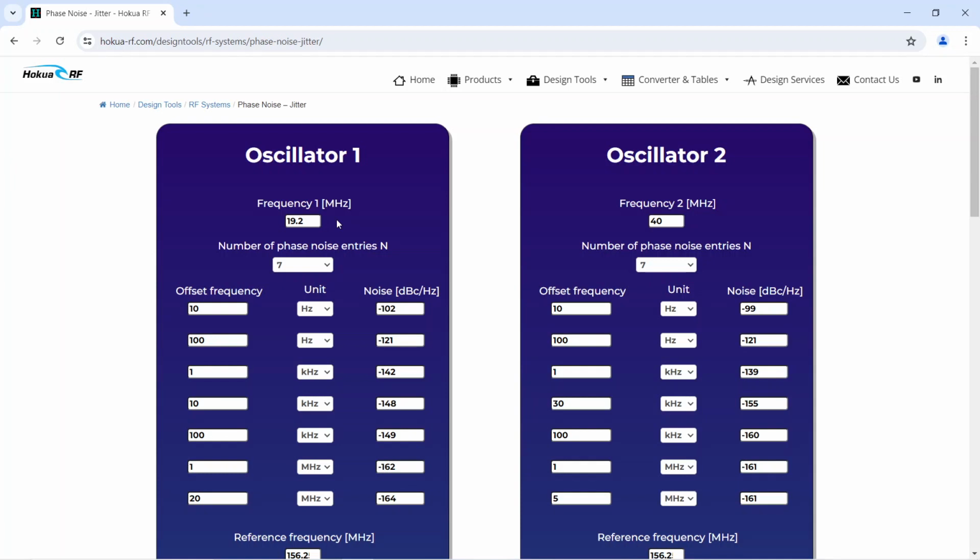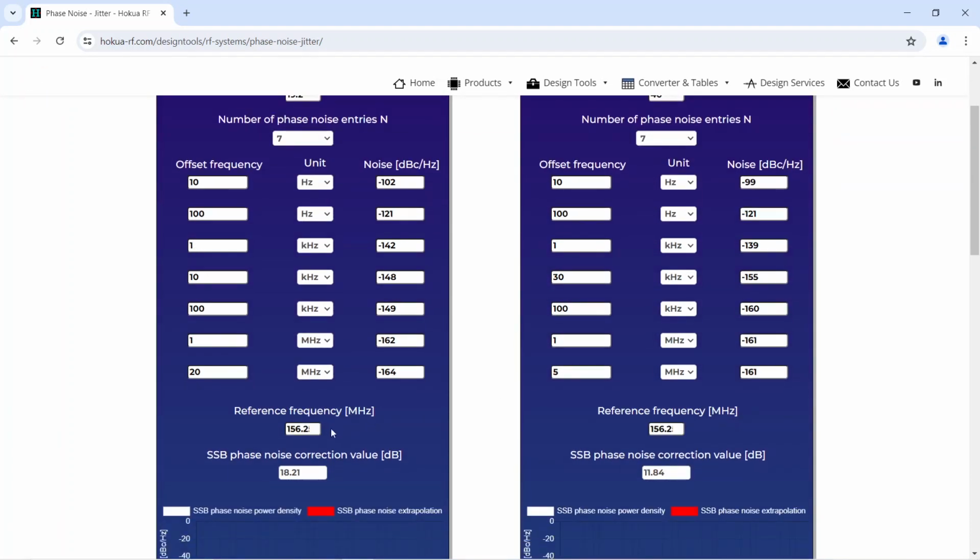We have already entered all phase noise data in our design tool. At the top, you have the operating frequencies of oscillator 1 and 2, followed by the respective phase noise data and the reference frequency, which is the operating frequency of our reference oscillator.